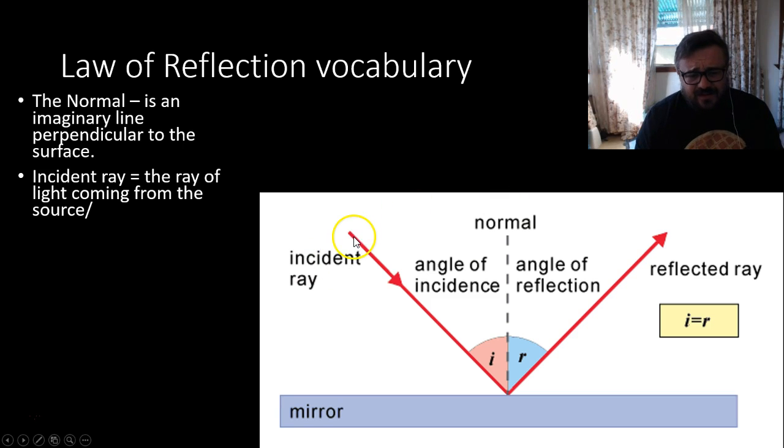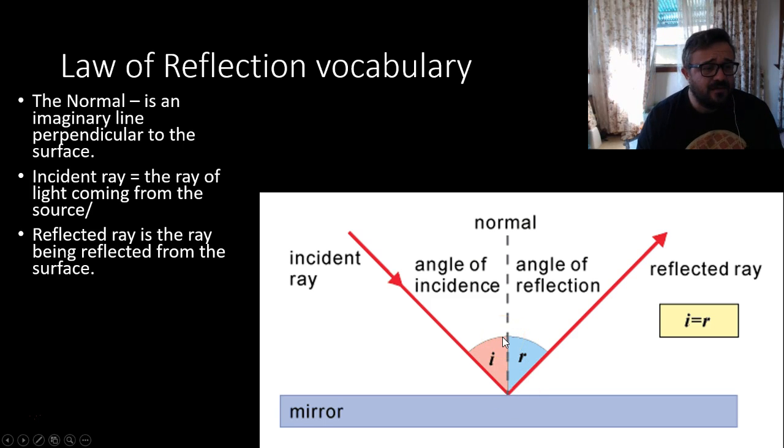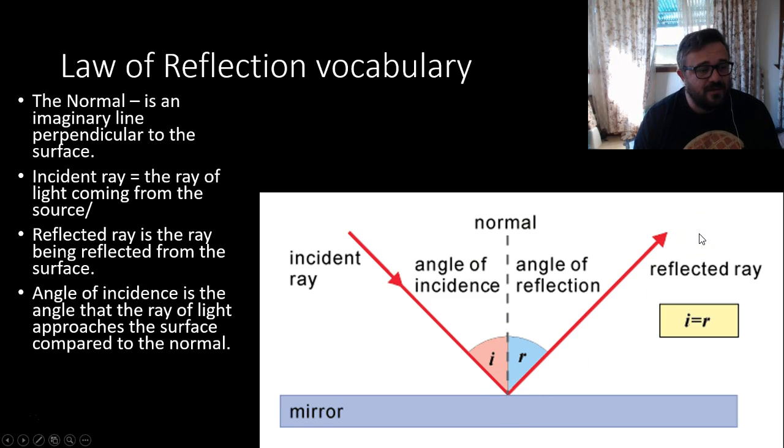The incident ray is the ray of light coming from the light source. The reflected ray is the ray of light that is being reflected off of the surface. So a ray of light comes in from a torch, hits the mirror, or the flat surface, and bounces off. The angle of incidence is the angle between the incident ray and the normal.